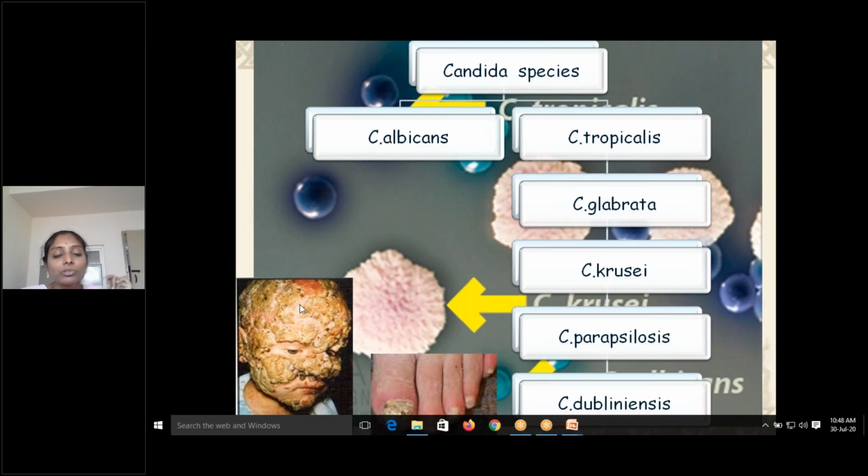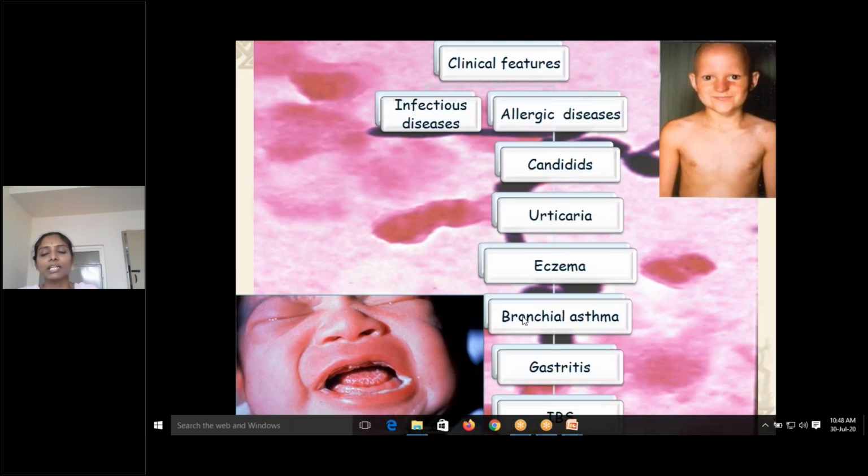In fact, the patient's immune system still goes down because the antibiotics are still clearing the normal flora. So diagnosis is very important, and treat with antifungal agents, then you will have a good result. So clinical features of Candida: infectious diseases are one, allergic diseases is the other part. I'll speak about infectious diseases in the next slide. Now we'll speak about allergic diseases.